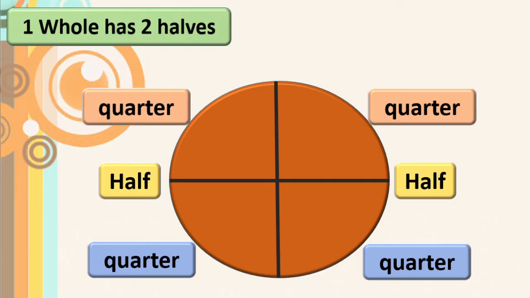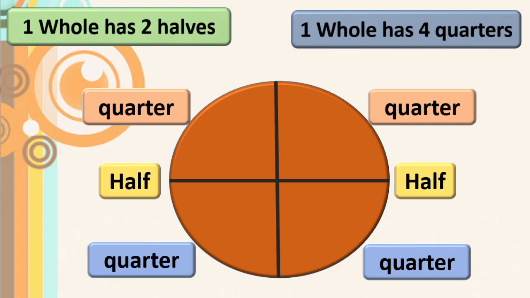Means from one whole, how many quarters do we get? We get 4 quarters. This is fixed. How? From one whole, we get 2 halves. That is fixed, isn't it? Like that only. From one whole, we get 4 quarters. Okay?